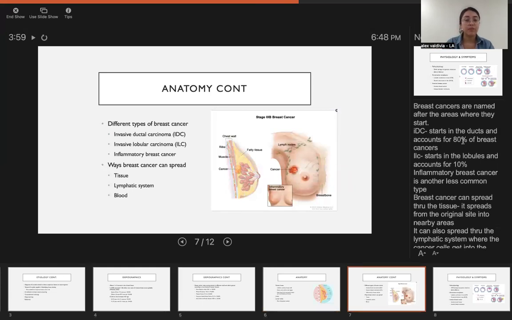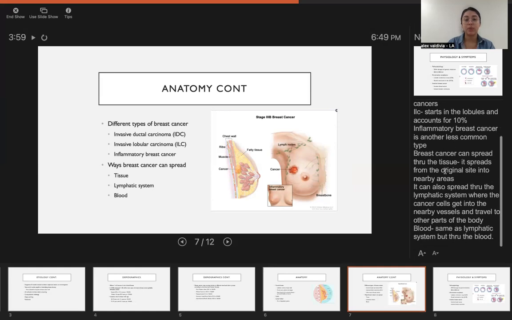There are different types of breast cancer, and they are usually named after the area where it starts. Invasive ductal carcinoma starts in the ducts and accounts for about 80% of breast cancer. Invasive lobular carcinoma starts in the lobules and accounts for about 10%. Inflammatory breast cancer is another less common type of breast cancer.